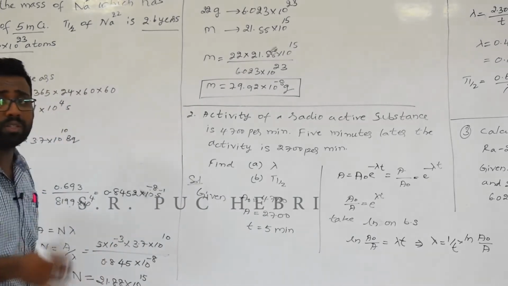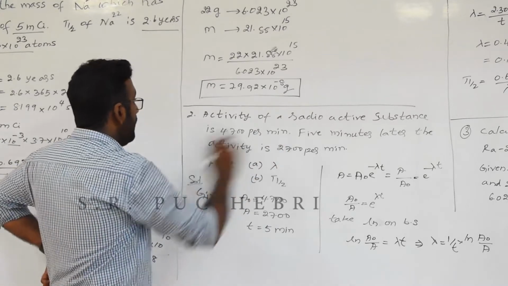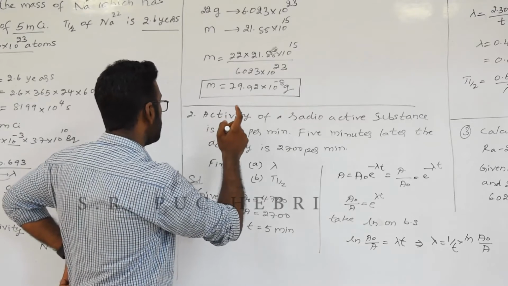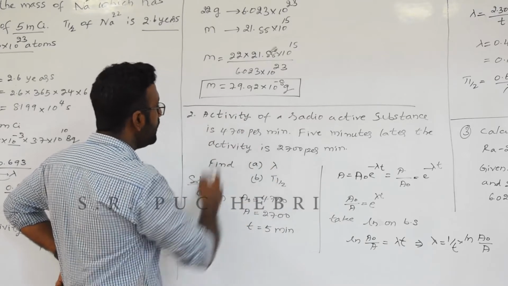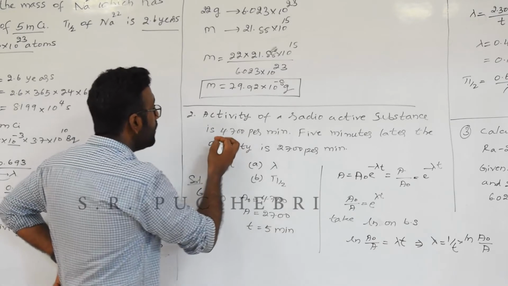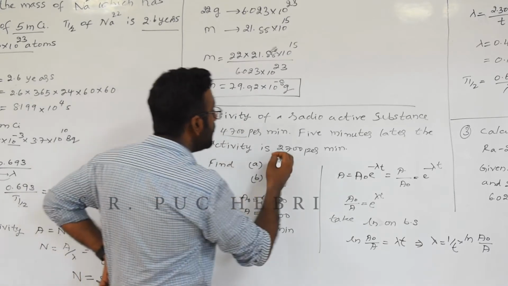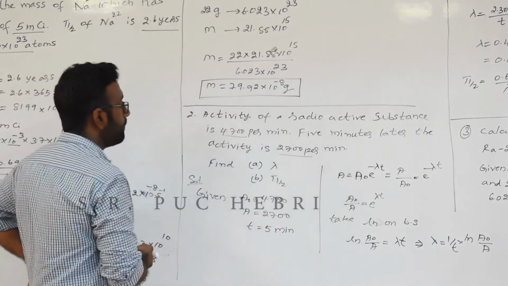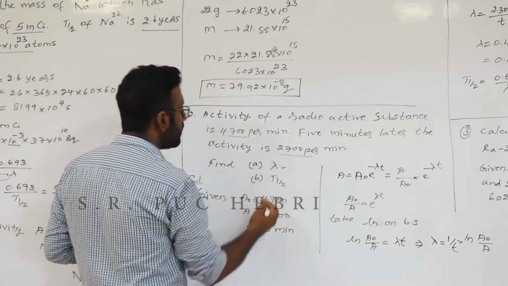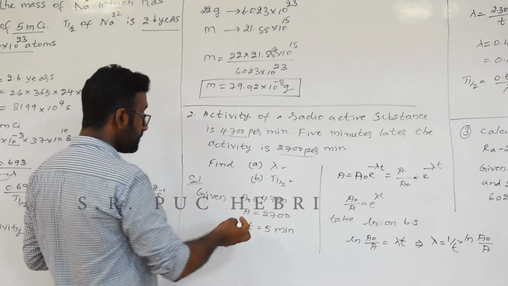Okay. So try to solve the problem on your own. Now we will move on to another problem. The problem is given like this: determine decay constant and half-life. What we are given is the activity of the substance. Initially it is 4700 per minute. 5 minutes later the activity becomes 2700 per minute. Now with respect to this activity, you have to find out decay constant and half-life.